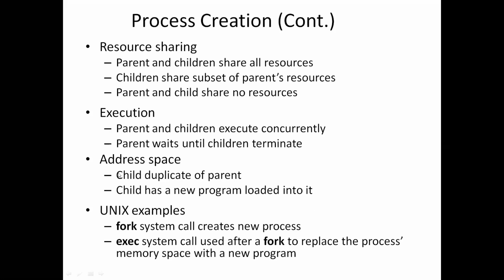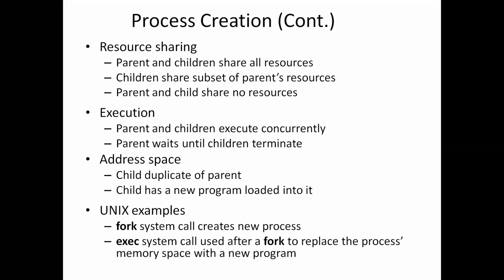These are resource sharing, execution, and address space. These are the possibilities when a process creates a new process. For resource sharing, a parent and child can share all the resources, or a child can share only a subset of the parent's resources, or parent and child may not share any resources at all. That is the resource sharing possibilities.